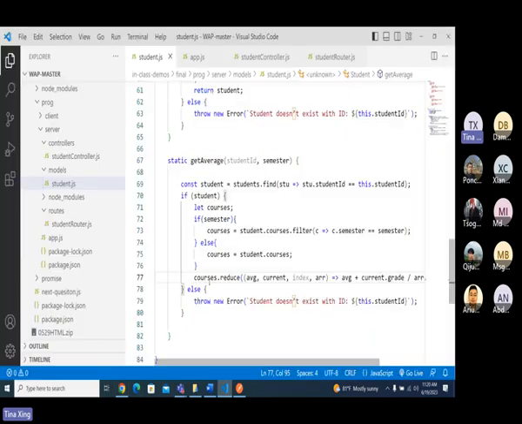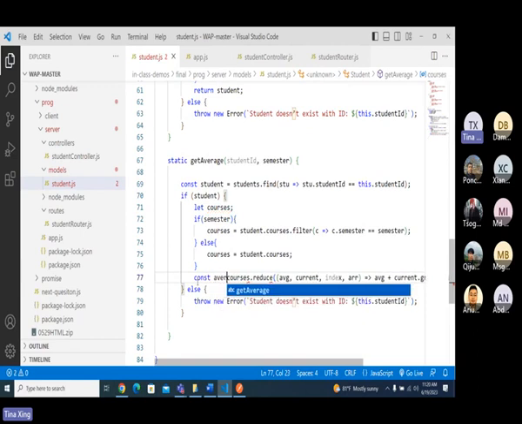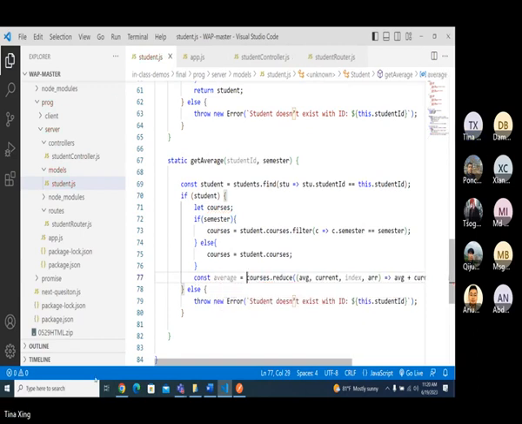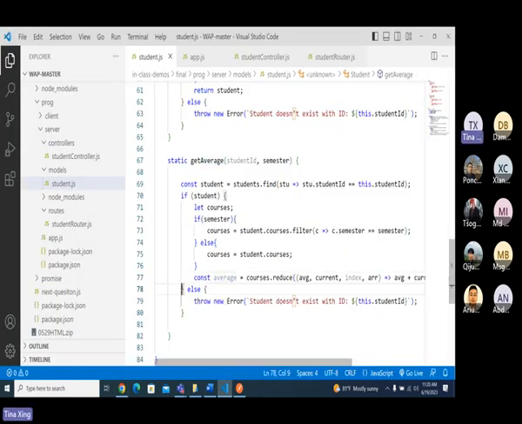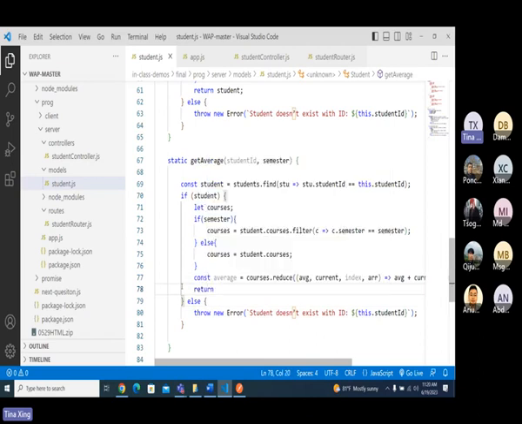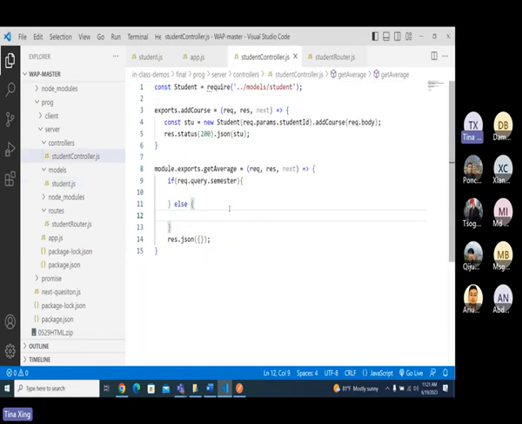You can do const average, I use average, right? Average like this way, and I will return it like this way. Okay. If I do it this way, the property name is going to be average, and the value also becomes this average. So in my controller, I will make a call to there. You can also have no need to have it here.